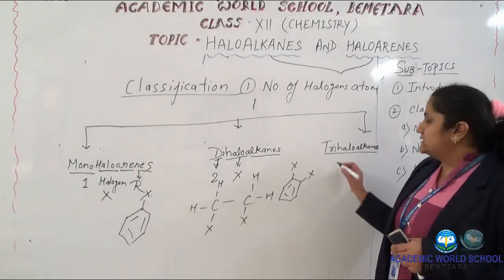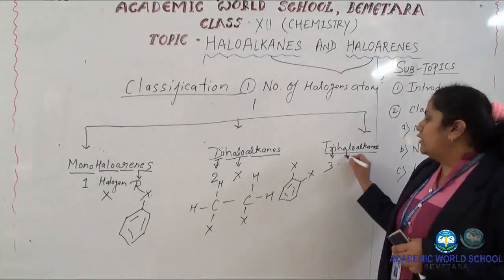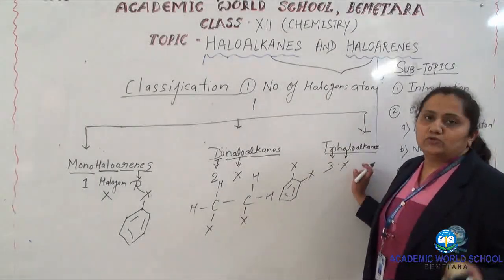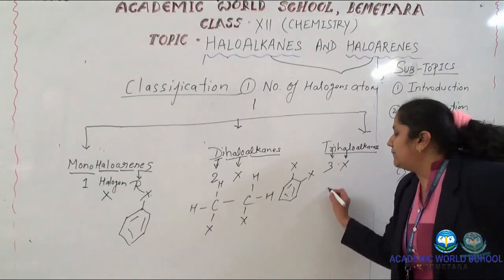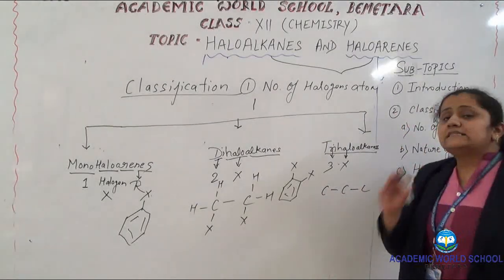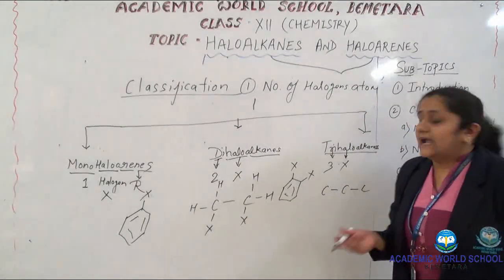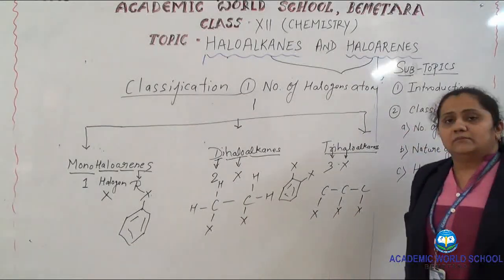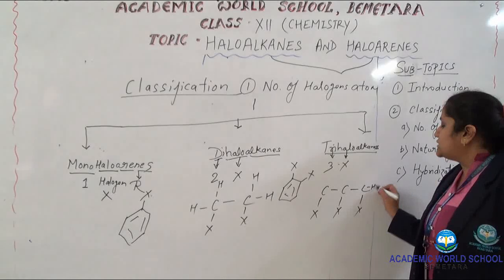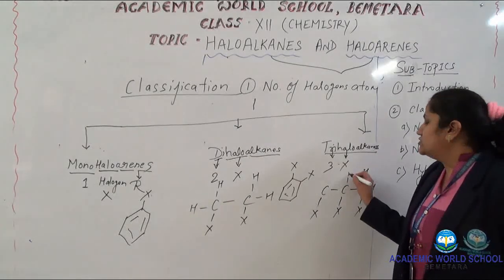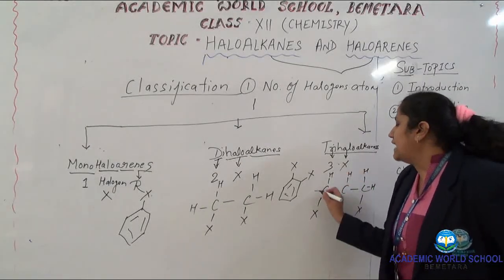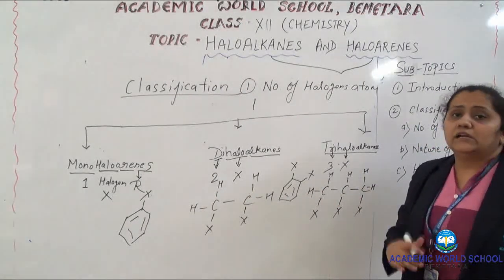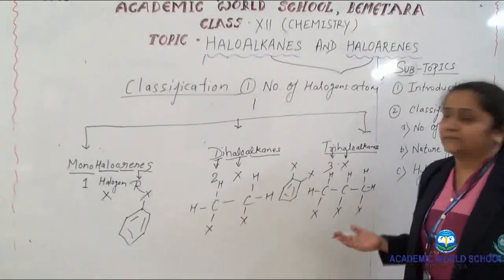Coming toward the trihaloalkanes, tri means 3, halo means the same X, and the alkane, and then we can satisfy the valency by hydrogen. As you all know, hydrocarbons are compounds of only hydrogen and carbon.